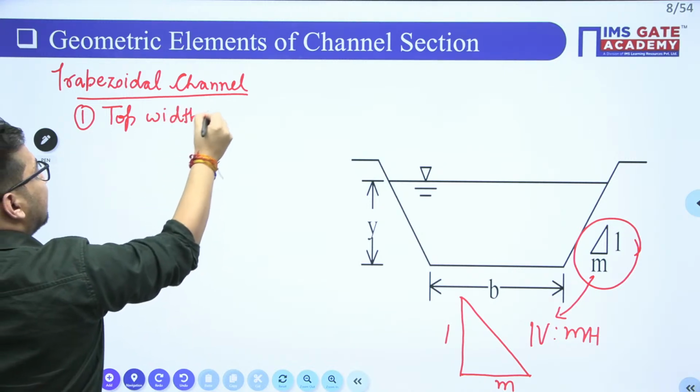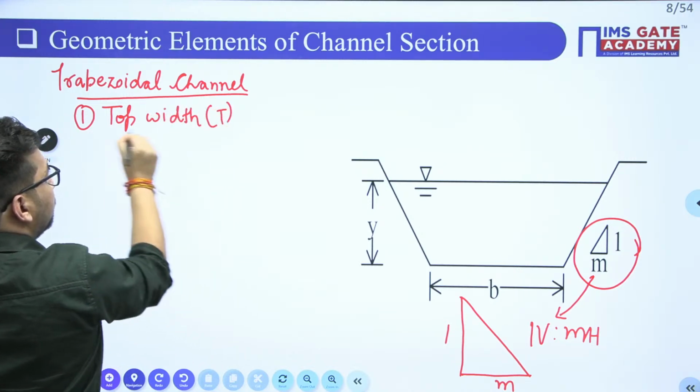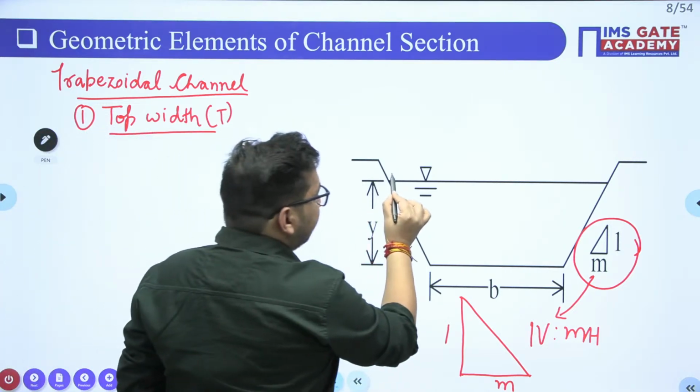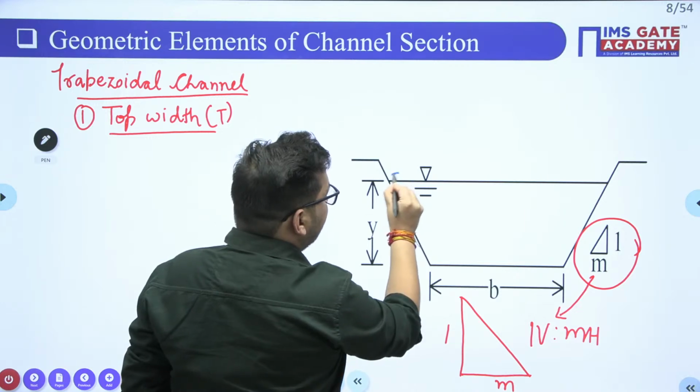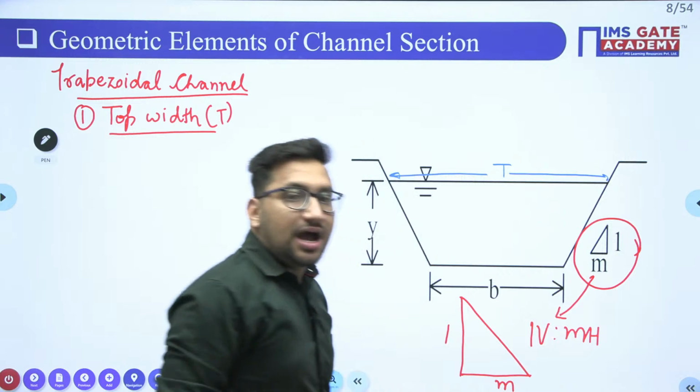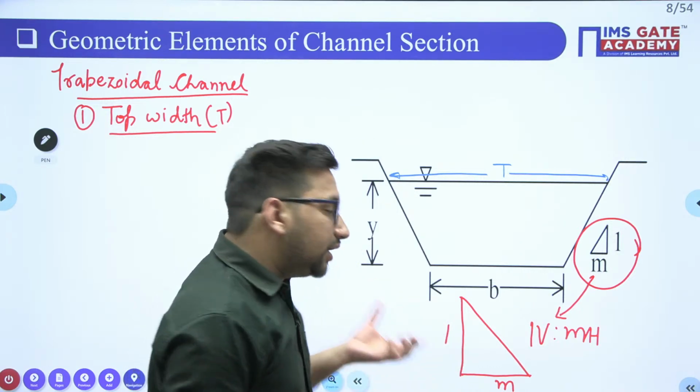That is nothing but the t value. Now you know that the top width is nothing but the width at the free surface. It means we need to find out this particular value. This is your top width. Clear? How to calculate this particular value? Now try to see.